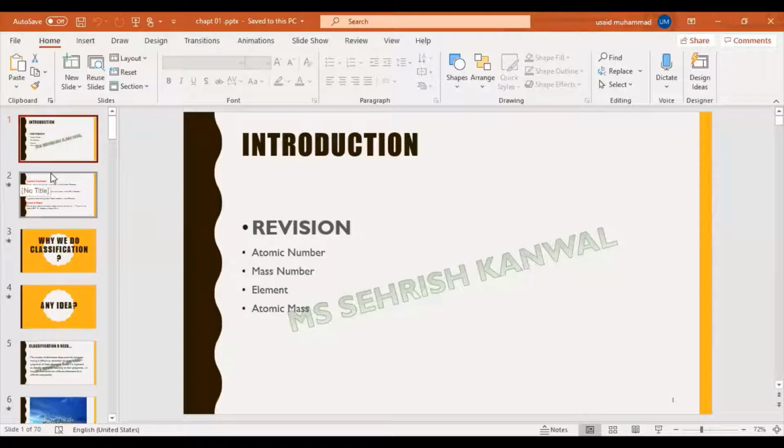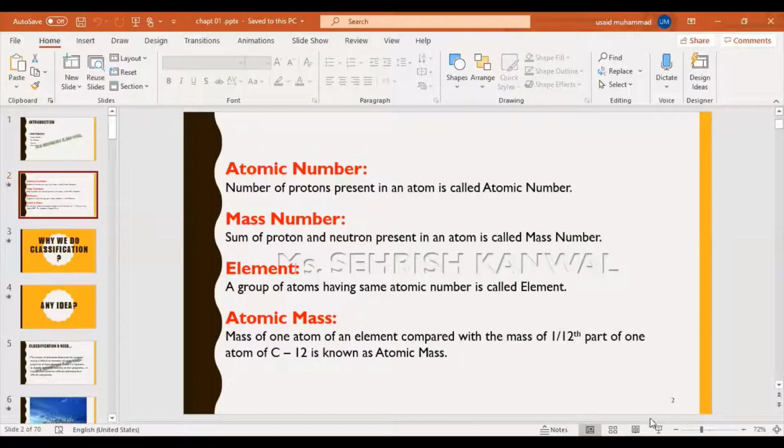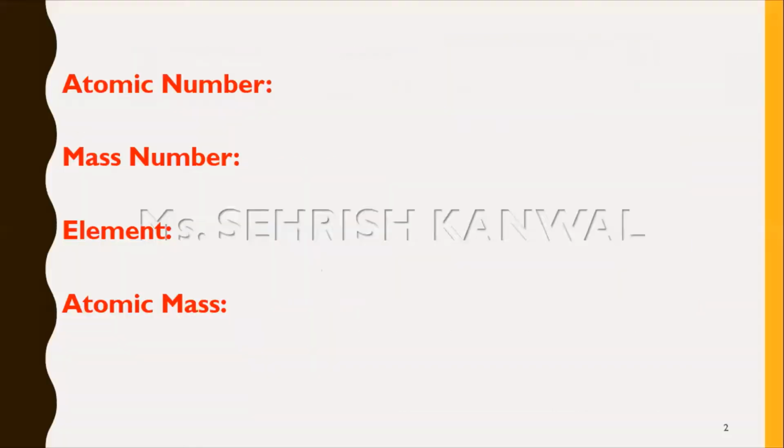We are starting chapter number 1 of the second year, which is of the Karachi board. So here is the introduction of some terminologies which are necessary to know before starting chapter number 1. The first one is the atomic number.